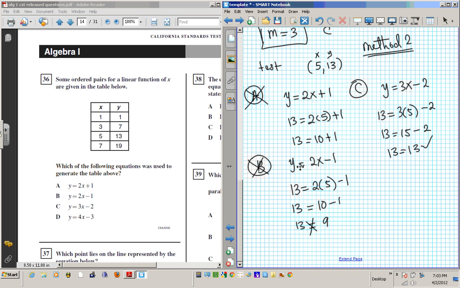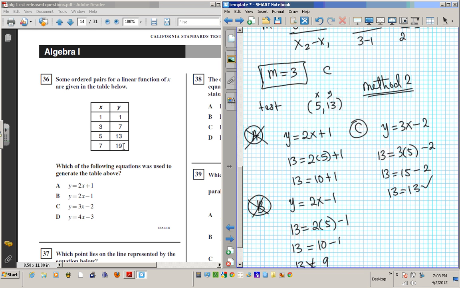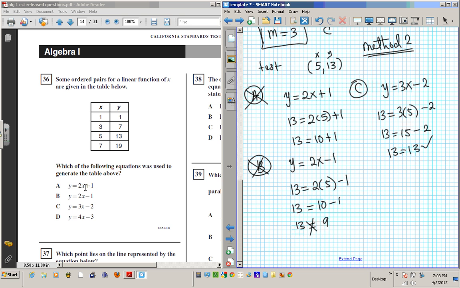Okay, so you can do it using point slope form, and then it turns out that that's the final answer. We just got that by being smart. Or you can do a test. Just pick points, plug them in, and see which equation satisfies the ordered pair. Okay? So there you go. So answer 36 is C. Alright, let's move on to question number 37.